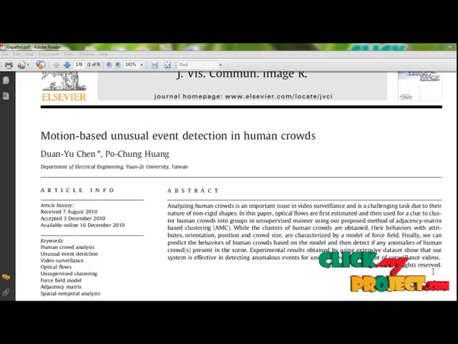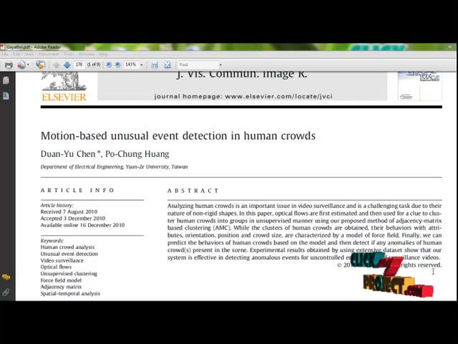Analyzing human crowds is an important issue in video surveillance and is a challenging task due to the nature of non-rigid shapes. Most related works focus on the analysis of activities induced by some individuals or interaction between them. However, the events induced by the interactions between crowds are also extremely important, since the abnormal behaviors of crowds would usually result in or represent some massive damages.